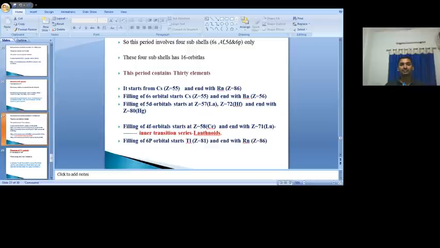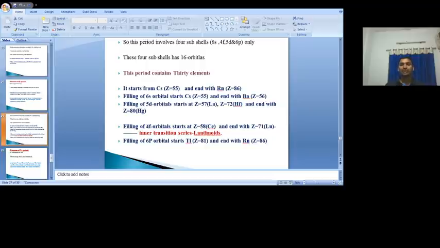That means 55, 56 enter into the 6s, then the 57th electron, and after that again 72 to 80: 72, 73, 74, 75, like that up to 80. So totally 10 electrons in 5d. That means 57, then 72 to 80.